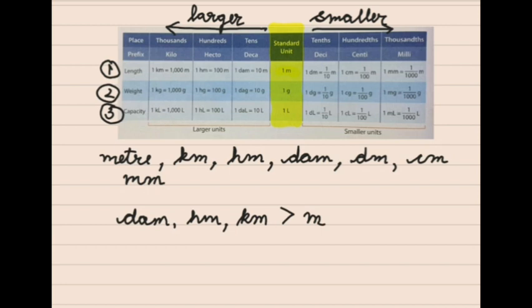And decimeter, centimeter, and millimeter are all smaller units compared to the standard unit, that is meter. So always we have one standard unit, and in comparison to that standard unit we can measure the other things.